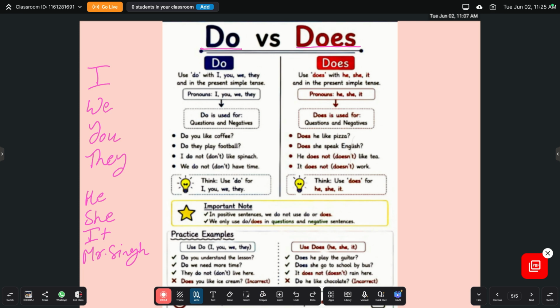We learned these eight persons in sequence because this will help us in all the concepts. So we use do with these four: I, we, you, and they. And we use does with these four: he, she, it, and Mr. Singh.